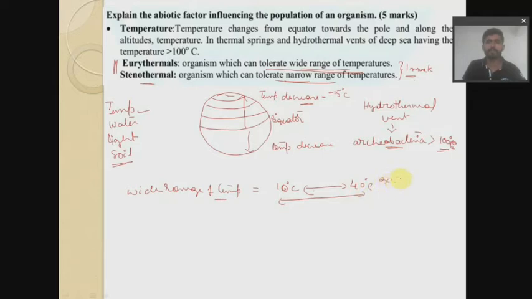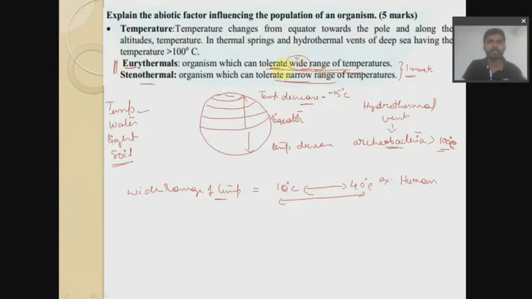For example, if you consider humans, we can survive at higher temperatures, 38 to 40 degrees Celsius, and we can also survive at the lowest temperatures, even minus degrees Celsius. That is mainly due to the thermoregulation we can see in our body. That is your eurythermal. Remember that you have to mention that Eury means wide range of temperature. It should mention tolerate, and range is important.